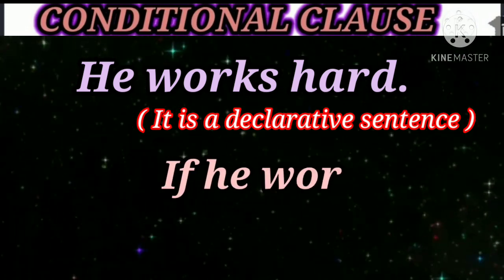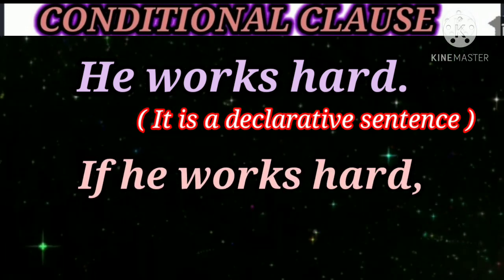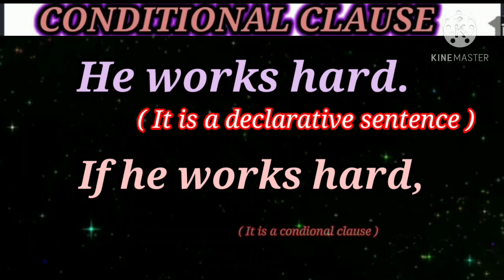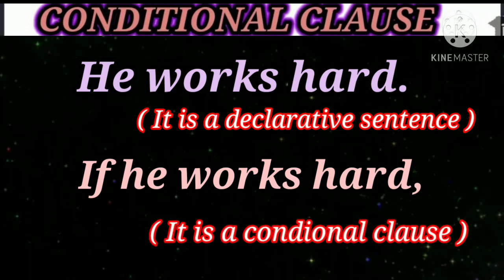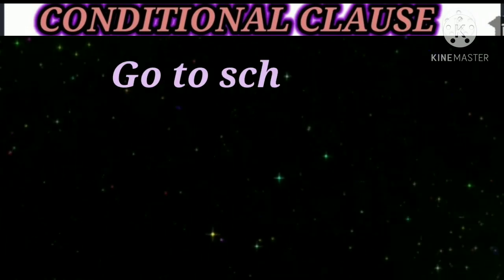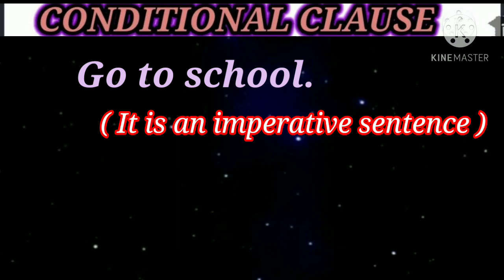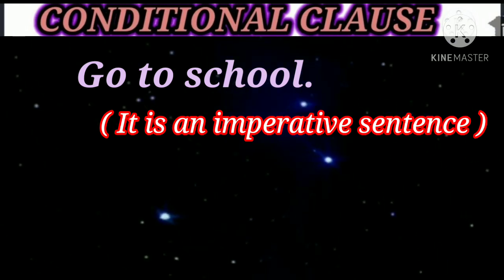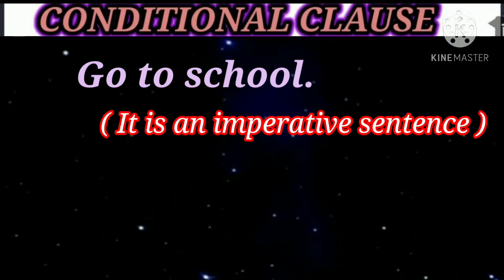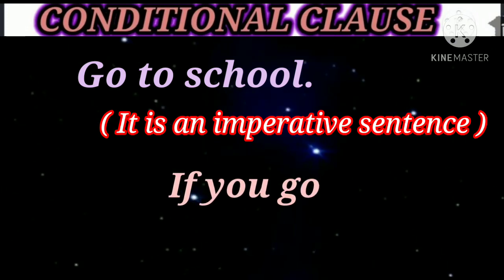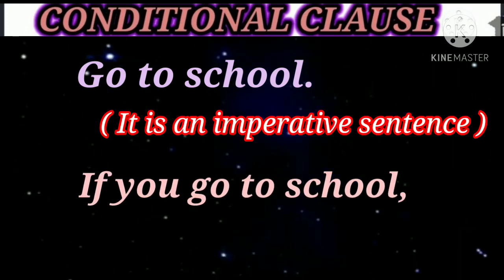If you add if before the sentence, if he works hard, it is a conditional sentence. Just like, go to school, it is an imperative sentence. If we add if at the beginning, it will be if you go to school, it is a conditional clause.